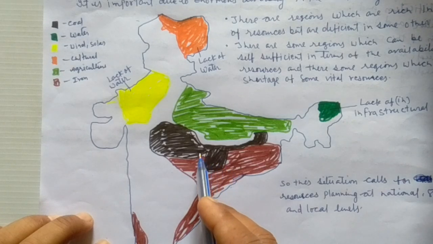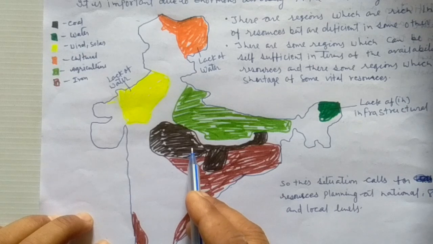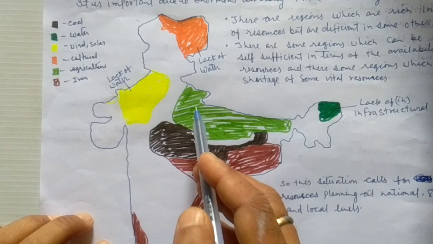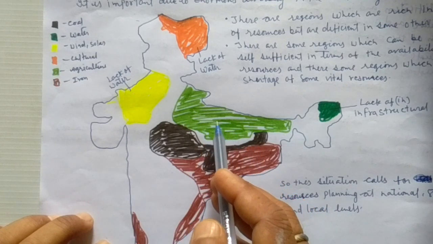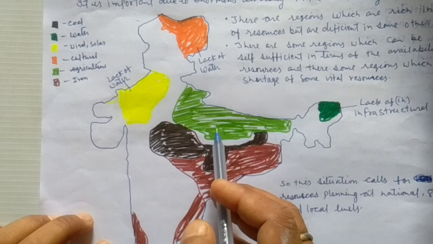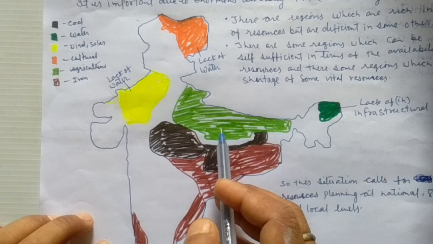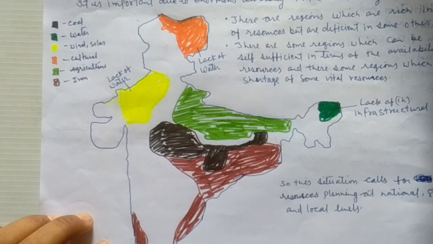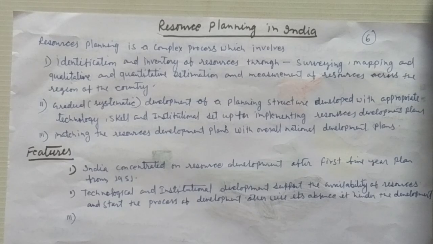Some regions have minerals available in rich amounts, like coal and iron, and these regions are facing other challenges. In the northern part of India, which is very rich in agriculture, there is a lack of government skills and resolutions to fight against climatic changes. There is not any kind of resolution.